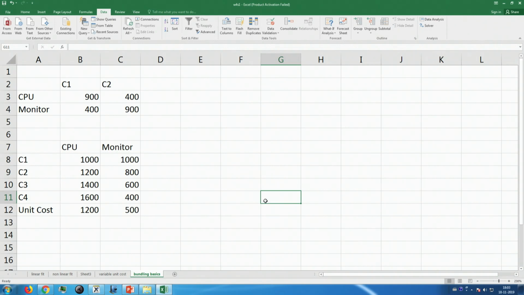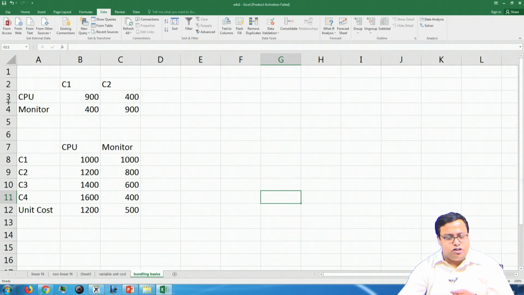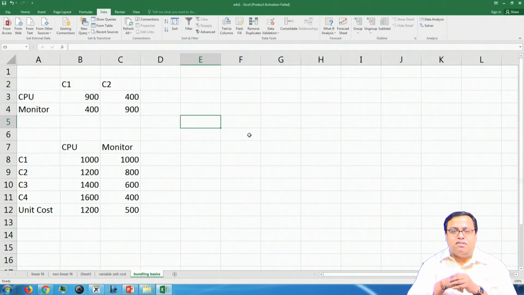Bundling is applicable for those situations where there are multiple products and people's preferences generally have a negative correlation. For example, one person has a higher preference for CPU and lower preference for monitor, and another person has the opposite. Here, C1 and C2 are customer 1 and customer 2, and their willingness to pay has been written there.